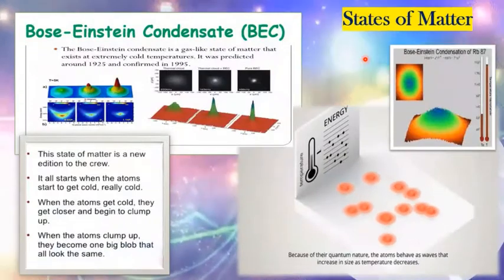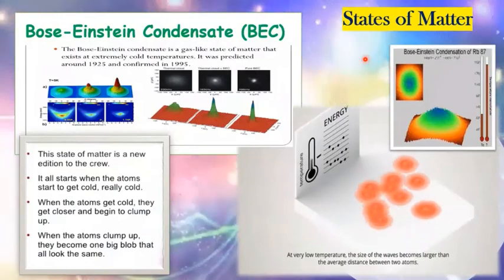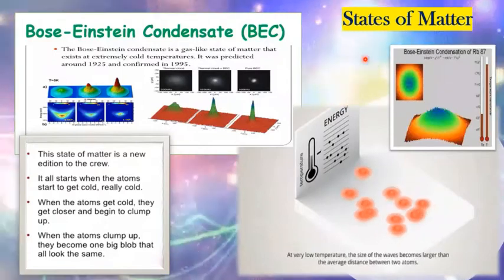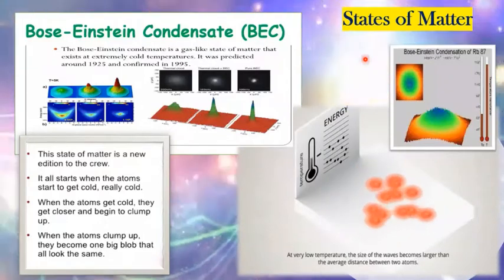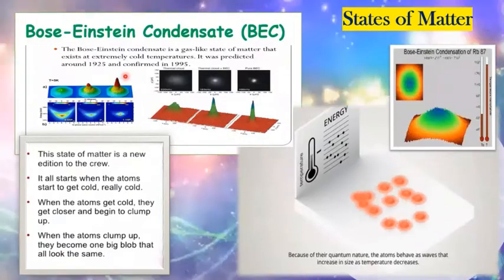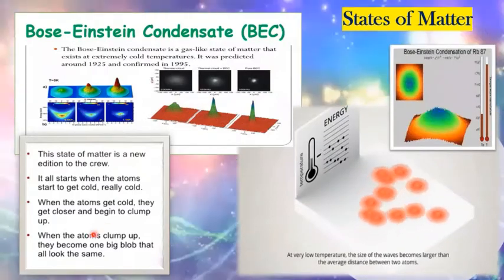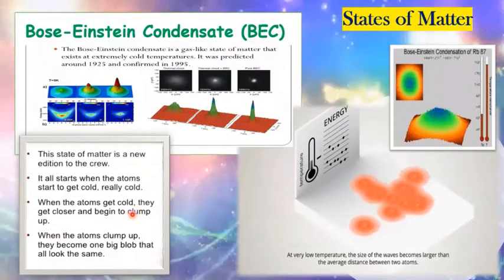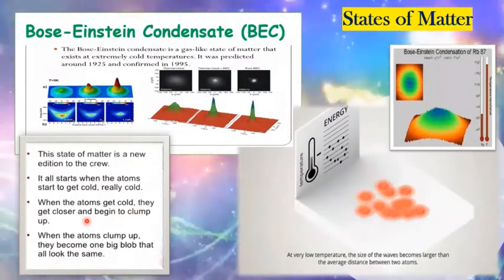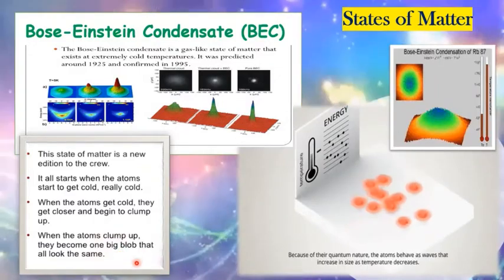Next, last but not the least, the Bose-Einstein condensate, or the BEC, which is a gas-like state of matter that exists at extremely cold temperatures. It was predicted in around 1925 and confirmed in 1995. What you see here is that they look alike, but they are actually different kinds of atoms here. Now, when the atoms get cold, once you reach 0 Kelvin, these atoms begin to clump up, and once they clump up, they become one big blob that they all look the same.